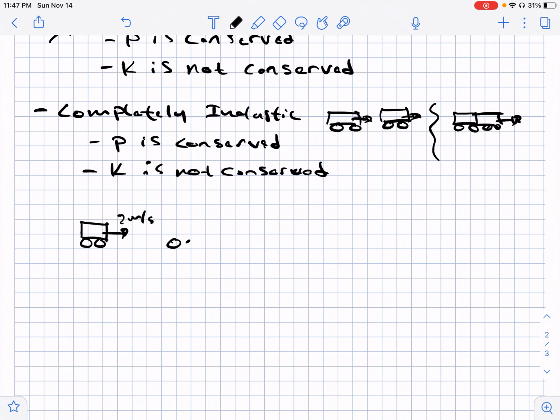And then another cart is moving with a velocity of 1 meter per second. And then we have a collision here. And that cart 1 is now moving with a velocity of 1 meter per second, and cart 2 is moving with a velocity of 2 meters per second.